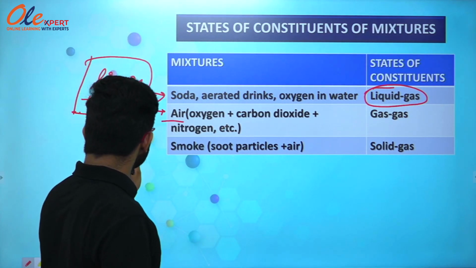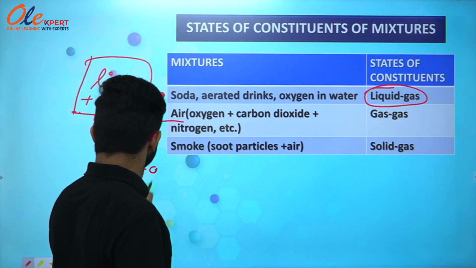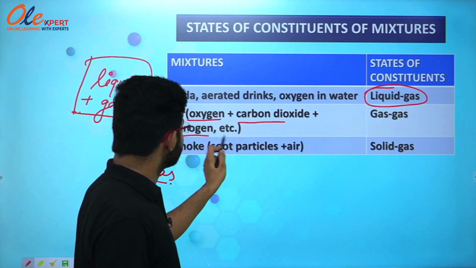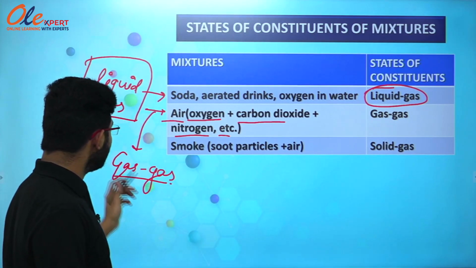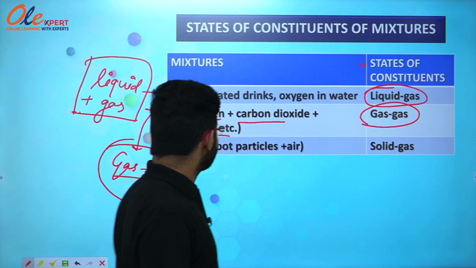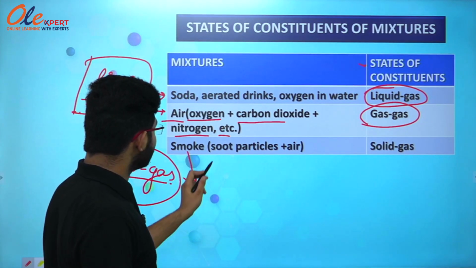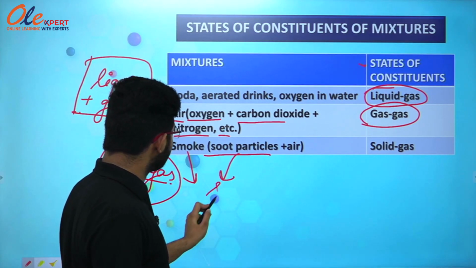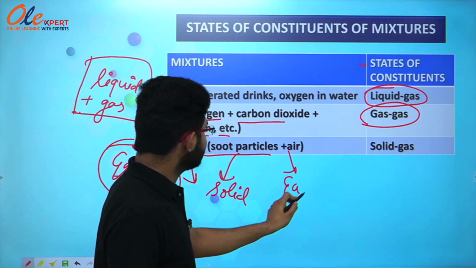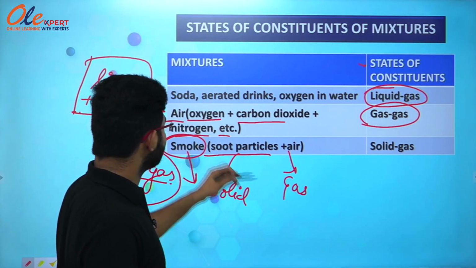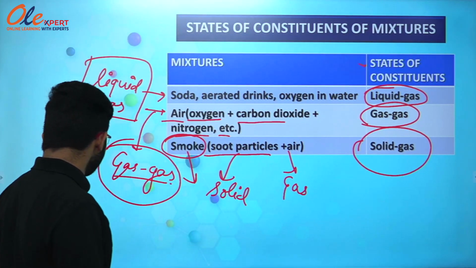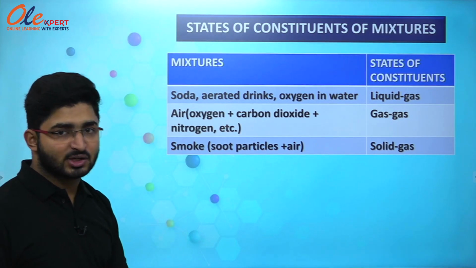Air is a mixture of gas and gas only. Why? Because it is a mixture of oxygen, carbon dioxide, nitrogen and some other types of gases as well. So this is a mixture in which the states of constituents are gas, gas only. The next one is smoke. Smoke consists of soot particles. Soot particles are in the form of solid. And air is a mixture of gases. So smoke is a mixture in which the states of constituents are solid, gas. So this is what we have learnt about the states of constituents of mixtures till now.